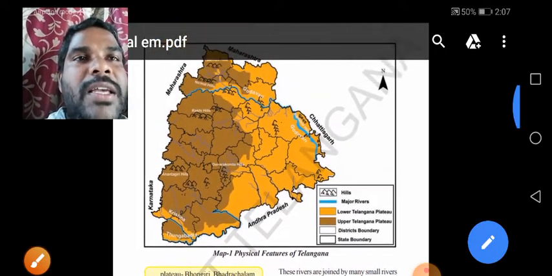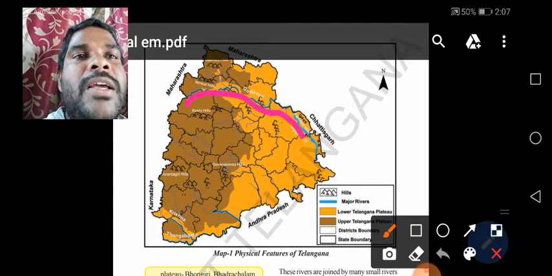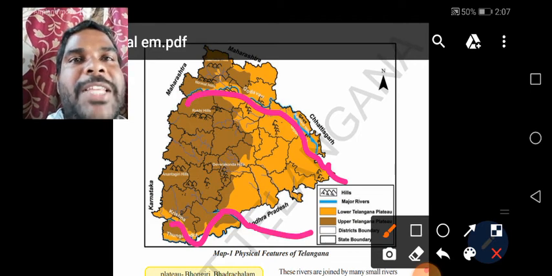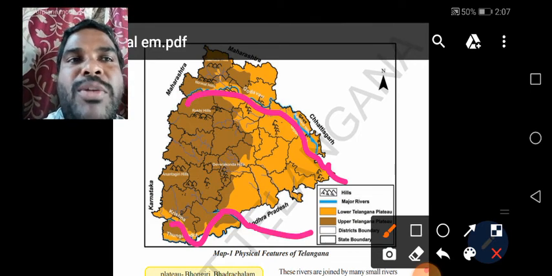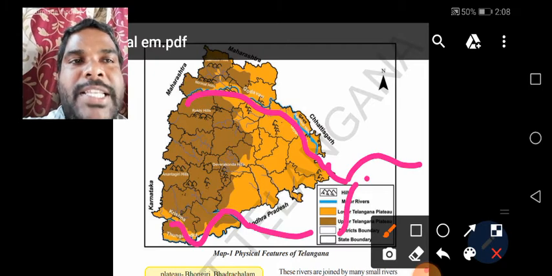See children, it is the Godavari river and it is the Krishna river. Finally, it will enter Andhra Pradesh. After entering Andhra Pradesh, it falls into the Bay of Bengal. Before falling into the Bay of Bengal, these rivers are divided into many small streams like this.